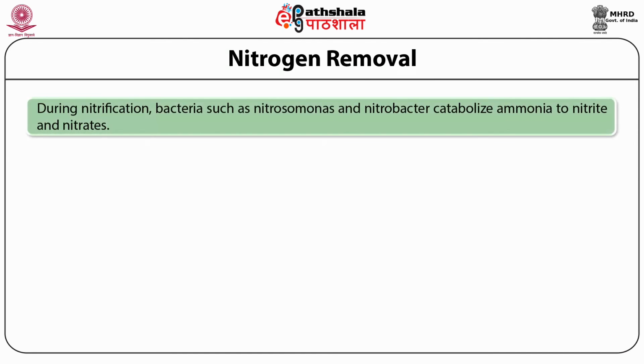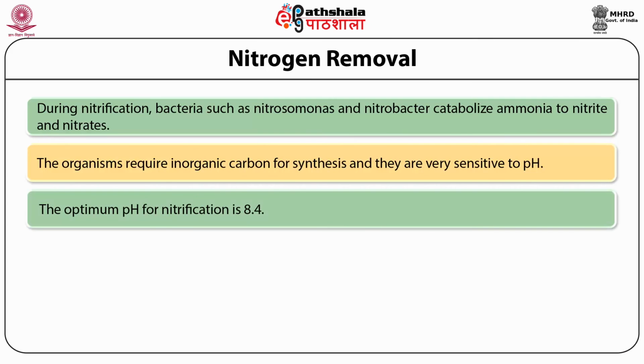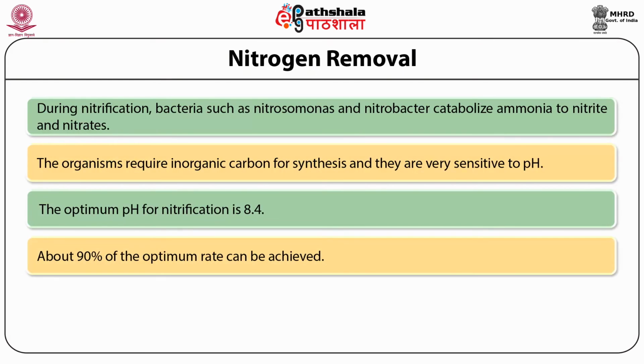During nitrification, bacteria such as Nitrosomonas and Nitrobacter catabolize ammonia to nitrite and nitrates. The organisms require inorganic carbon for synthesis and they are very sensitive to pH. The optimum pH for nitrification is 8.4. About 90% of the optimum rate can be achieved.